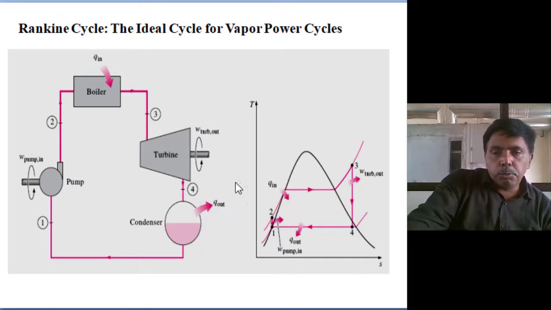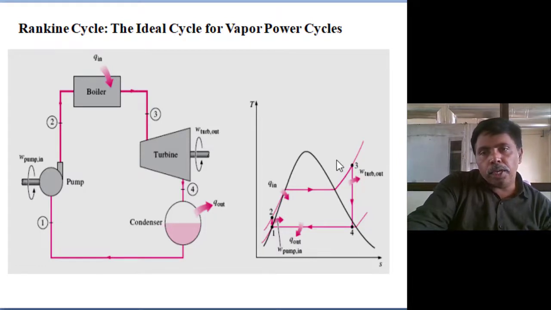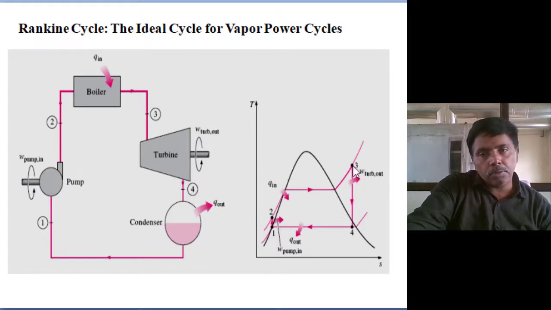Next, come to 2 to 3, the boiler. In the Carnot cycle, we assumed an isothermal process, which is practically not possible, and you want a single-phase expansion turbine. So constant pressure heat addition takes place. Subcooled liquid enters the boiler, sensible heat raises it to saturated liquid, then from saturated liquid to saturated vapor, then to superheated steam. Why? Because in turbines, single-phase expansion is required. So, constant pressure heat addition.